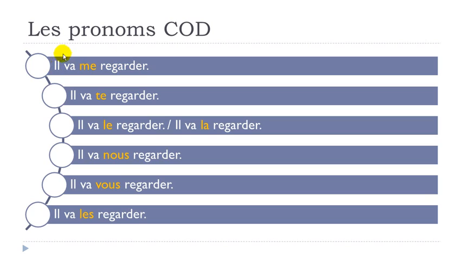Il va te regarder. Il va le regarder. Il va la regarder. Il va nous regarder. Il va vous regarder. Il va les regarder.